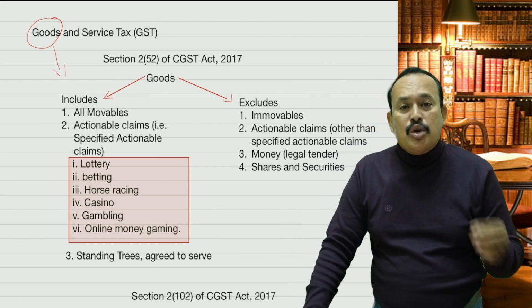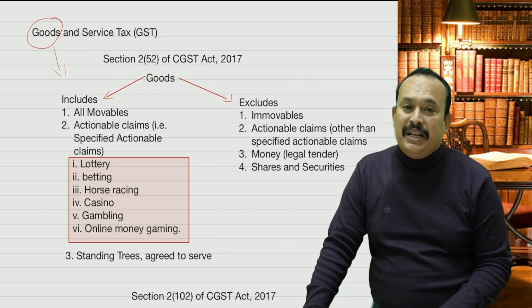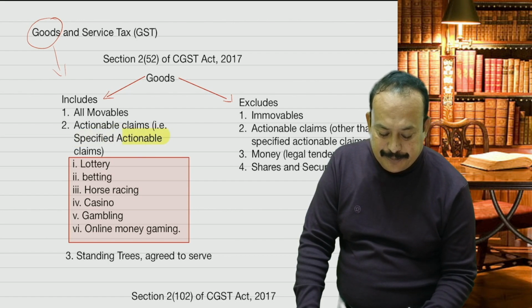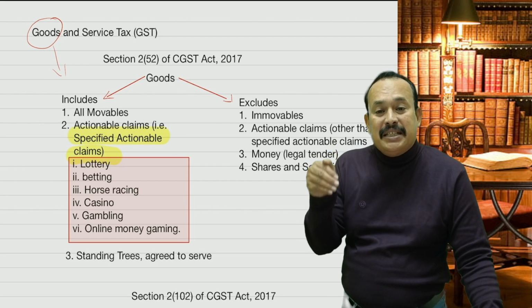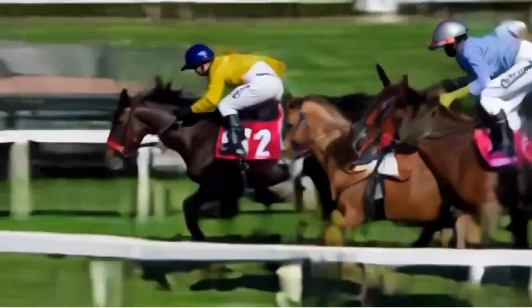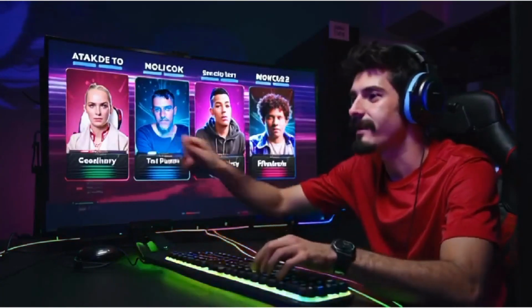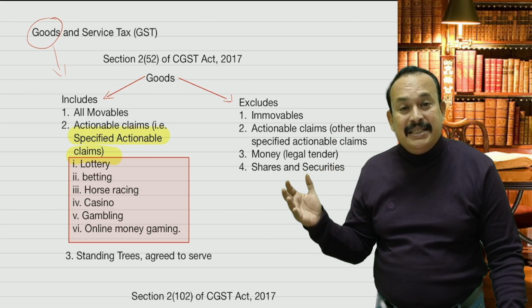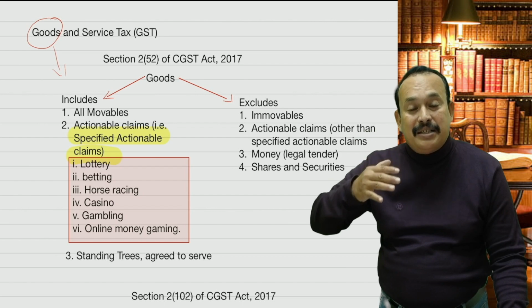At the same time, goods includes actionable claims. Which actionable claims are you referring to here? The specified actionable claims only I am referring to here, sir. Specified actionable claims consist of the following 6 categories. 1. Lottery. 2. Betting. 3. Horse racing. 4. Casino. 5. Gambling. 6. Online money gaming. All these 6 items we can categorize as the term goods, namely under the coverage of actionable claims.